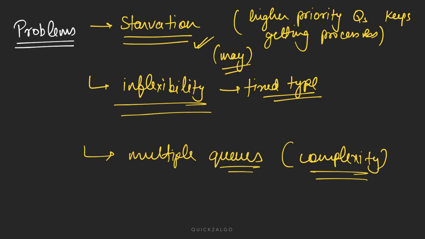So this is the multi-level queue algorithm, and in the next video, we are going to discuss the multi-level feedback algorithm. It is also a multi-level queue, but there is a mechanism of feedback, and we will also study the concept of aging and starvation. We will see how it helps to tackle the starvation issue.